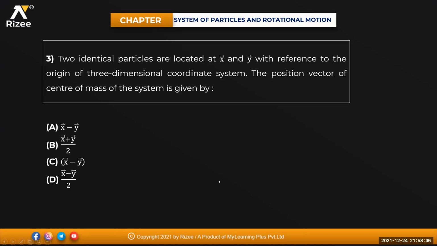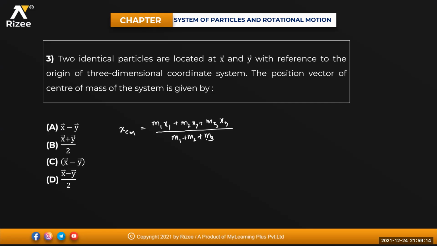Next one. Two identical particles are located at X bar and Y bar with reference to the origin of a three-dimensional coordinate system. The position vector of the center of mass of the system is given by how much? See, if I'm talking about the X coordinate, XCM will be equal to M1 X1 plus M2 X2 plus M3 X3 divided by M1 plus M2 plus M3.